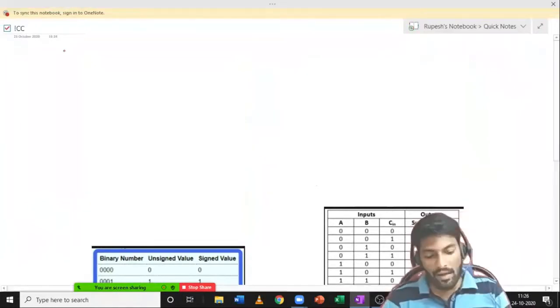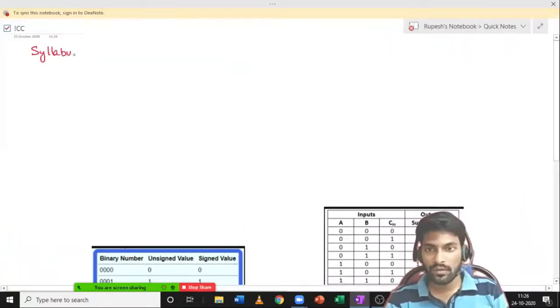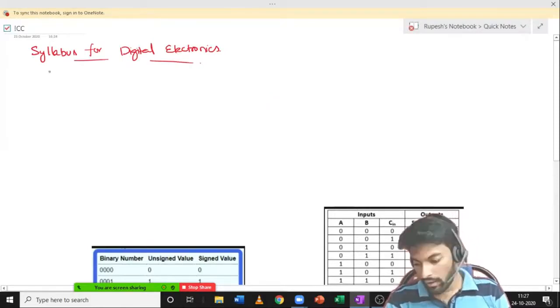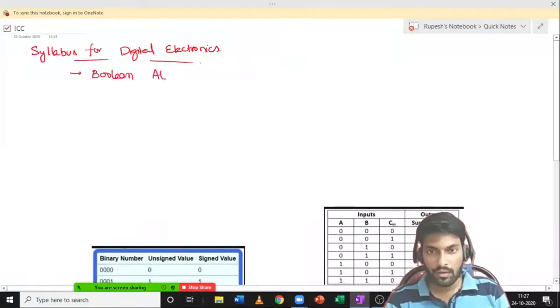Coming to the syllabus of digital electronics. The first chapter is Boolean algebra and K-maps.